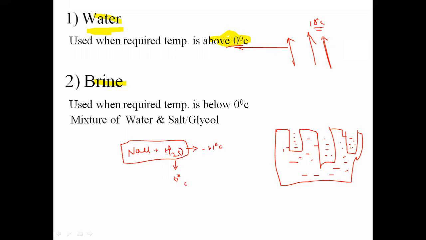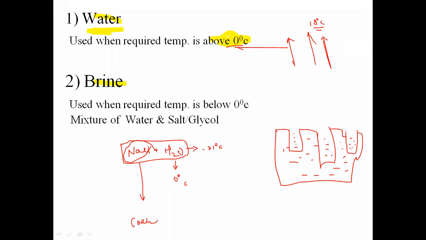NaCl means salt. Whatever edible salt is there, that is called NaCl, sodium chloride. Instead of NaCl, if I take CaCl2, calcium chloride.